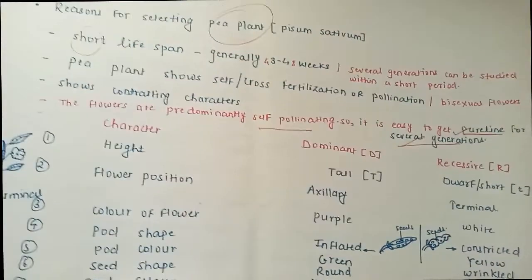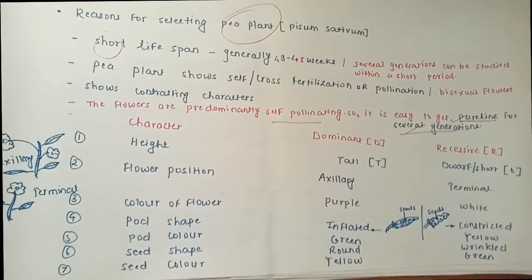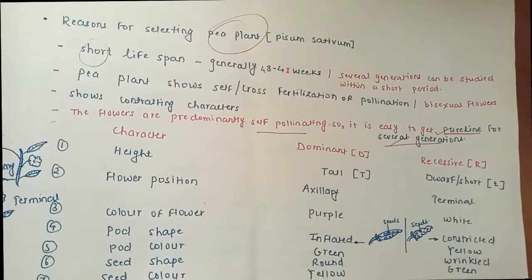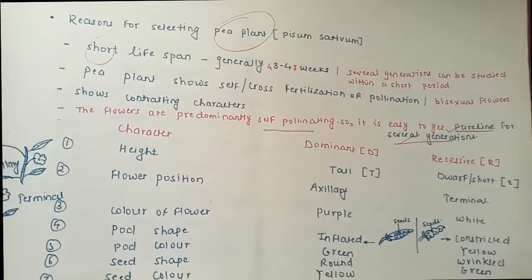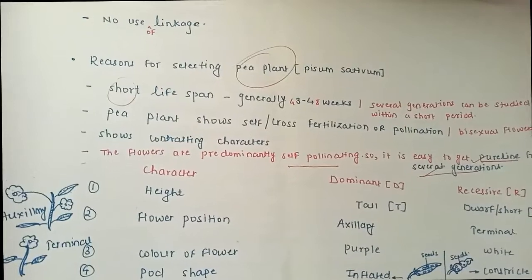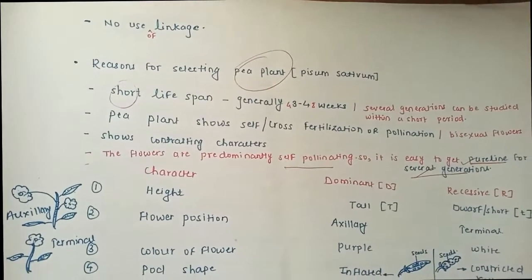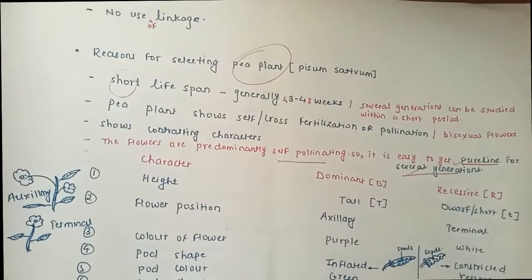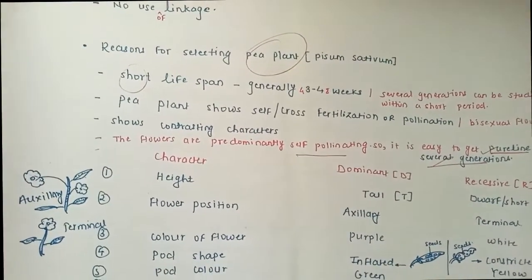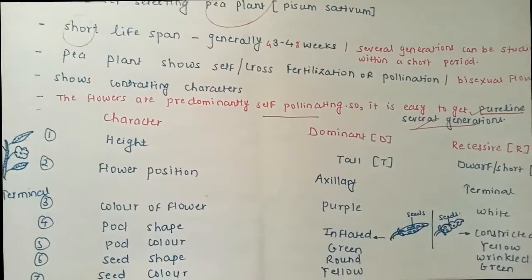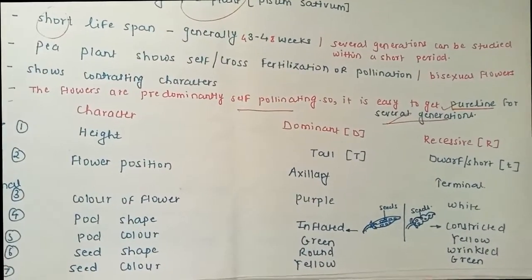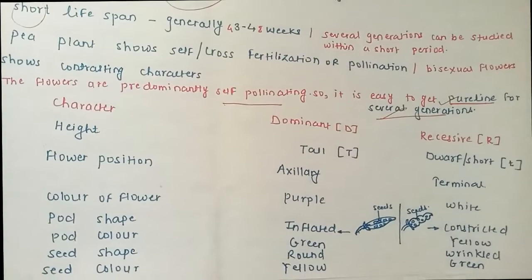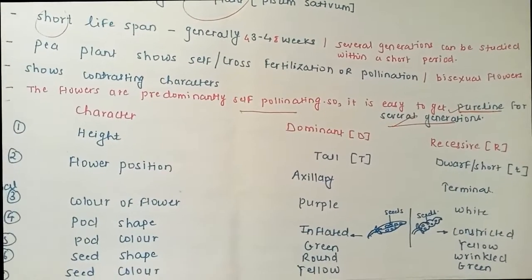Now one thing I have to clear here is, this species is a pea plant, and the species is the same, but there are many differences between the different varieties of pea plants, and these differences are mainly due to the alleles present inside the genes. Now what these alleles are, we'll study in the next subtopic.